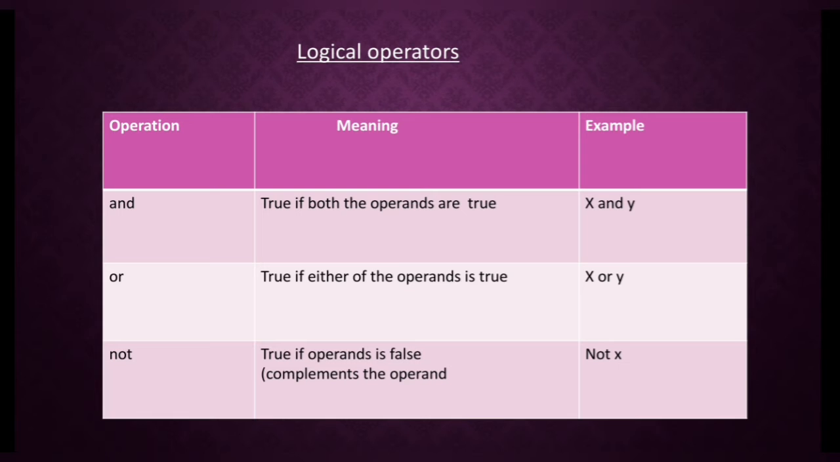Here are the logical operators in Python: and, or, not. The AND operator represents true if both the operands are true. The OR operator represents true if either of the operands is true. The NOT operator represents true if the operand is false. Here are some examples for logical operators.